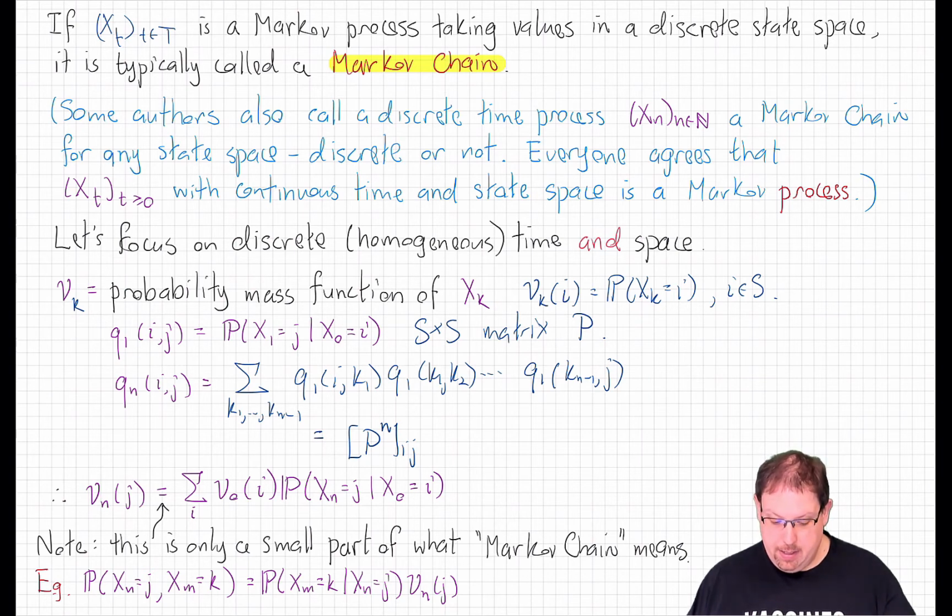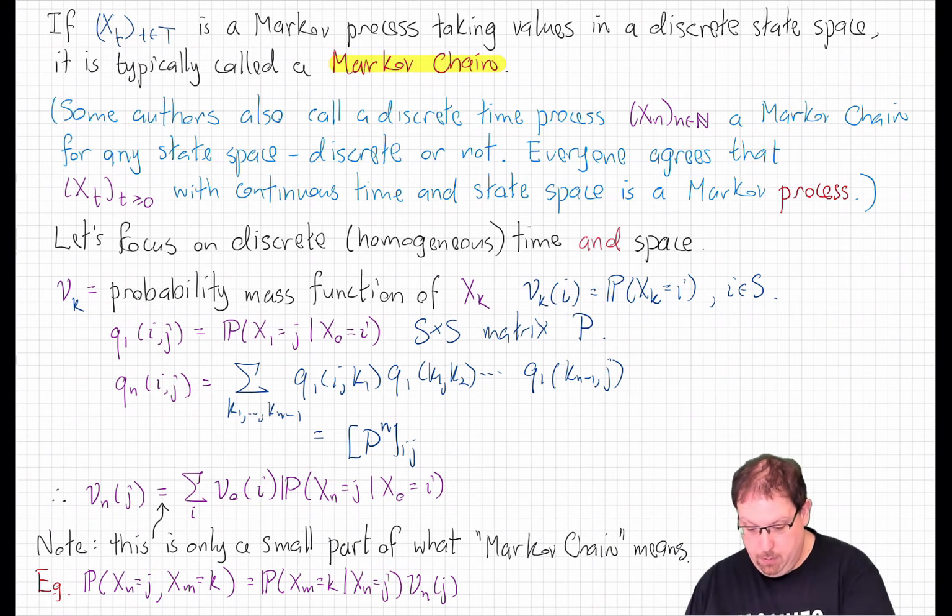And so that means that if we want to tell the distribution of the process at time n, that is, we want to compute its probability mass function, well, by the law of total probability, that's summing over all states i, the probability that at time 0 we're in state i, times the conditional probability, given that we're in state i at time 0, of the event that X_n is in state j.